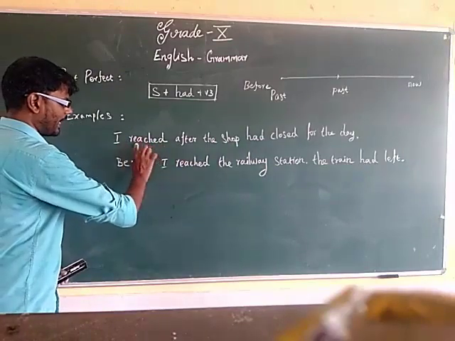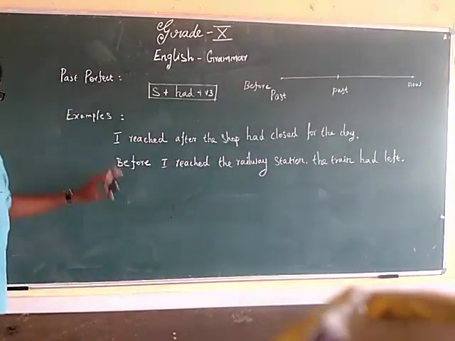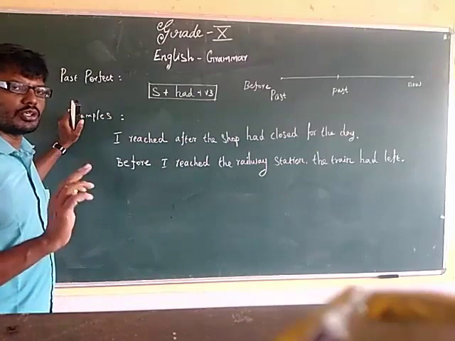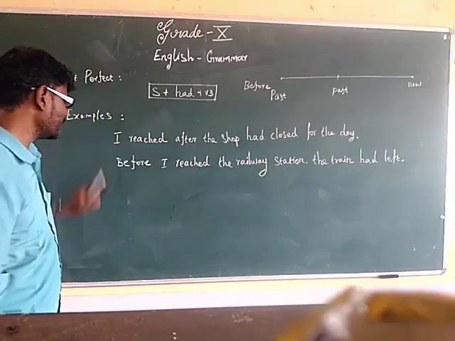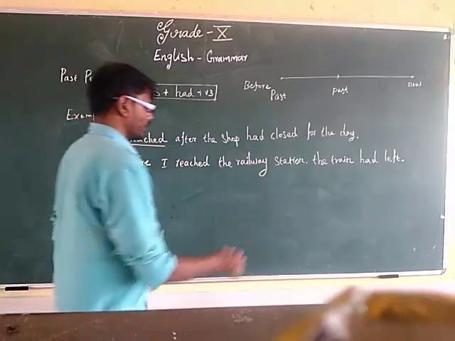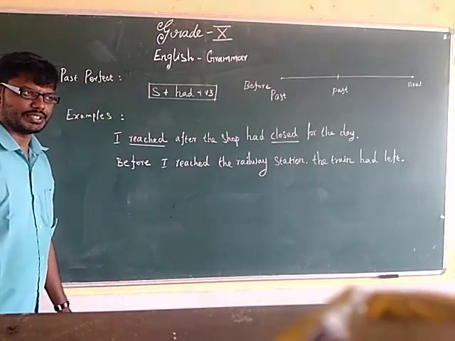I reached after the shop had closed. Okay, so what is the definition I told you? When we talk about two past incidents, here "reached" is one past incident, "closed" is another past incident.